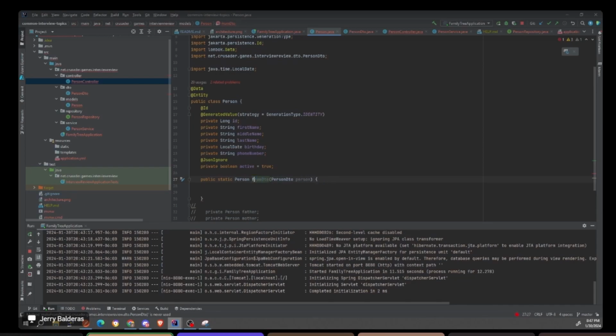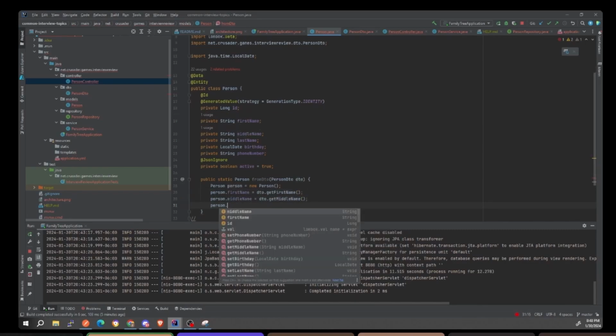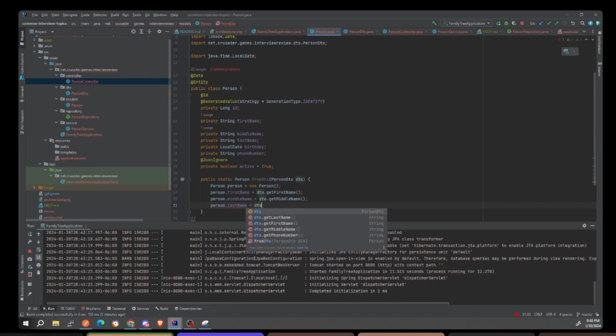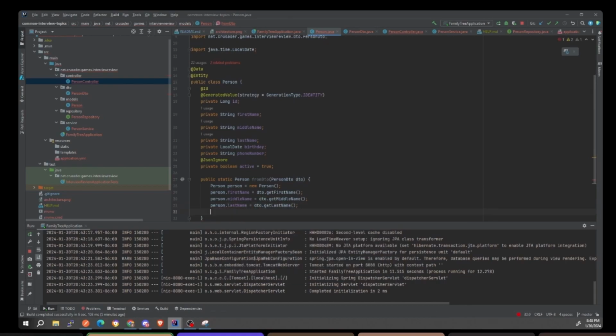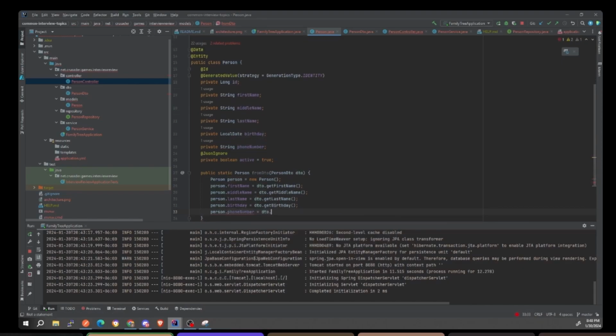We can do it here, like from DTO, and then here we will set up a person equal to new person. So we're creating a whole new person object, and let's call this DTO. Then I'm going to set everything: person.firstName is equal to dto.getFirstName, person.middleName is equal to dto.getMiddleName. This is called mapping, by the way, and there are libraries out there that do this in shortcuts for you. But you really can't beat this. It's pretty straightforward. person.birthday is equal to dto.getBirthday, and then person.phoneNumber is equal to dto.getPhoneNumber.